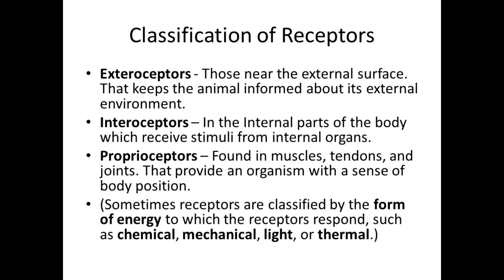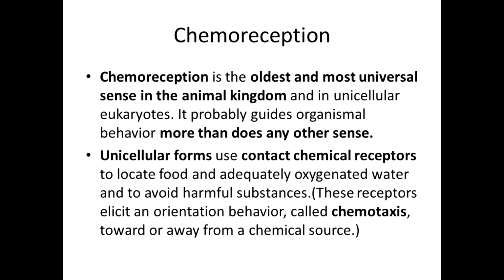Exteroceptors are those near the external surface that keep the animal informed of the external environment. Interoceptors are in the internal part of the body and receive stimuli from internal organs. Proprioceptors are found in muscles, tendons, and joints and provide an organism with a sense of body position. And the last one: sometimes receptors are classified by form of energy. We classify them into chemical, mechanical, light, or thermal.